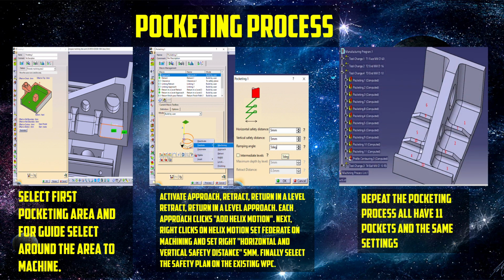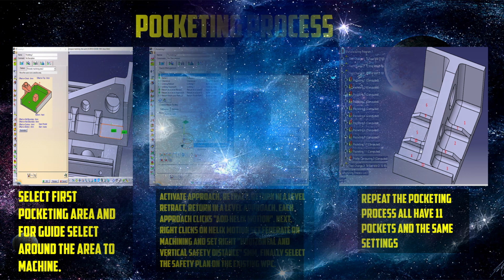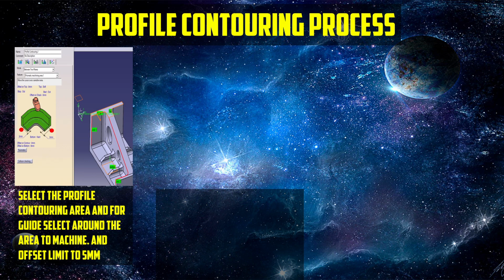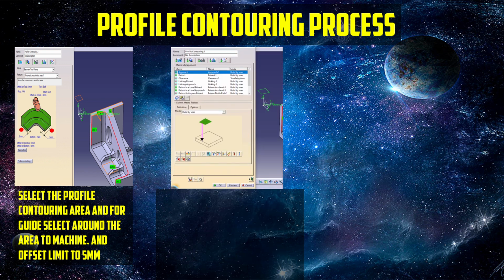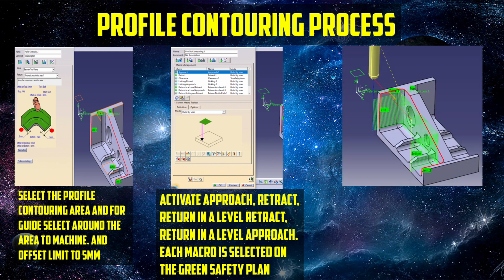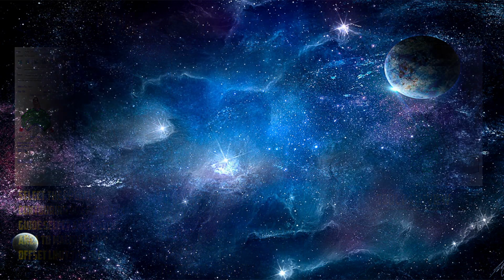Repeat the pocketing process. All have 11 pockets with the same setting. Then we go to the profile contouring process. Select the profile contouring area, and for guide, select around the area to machine and set offset limit to 5 mm. Activate approach, retract, return in a level approach, and each macro is selected on the green safety plane. And this is the toolpath view.